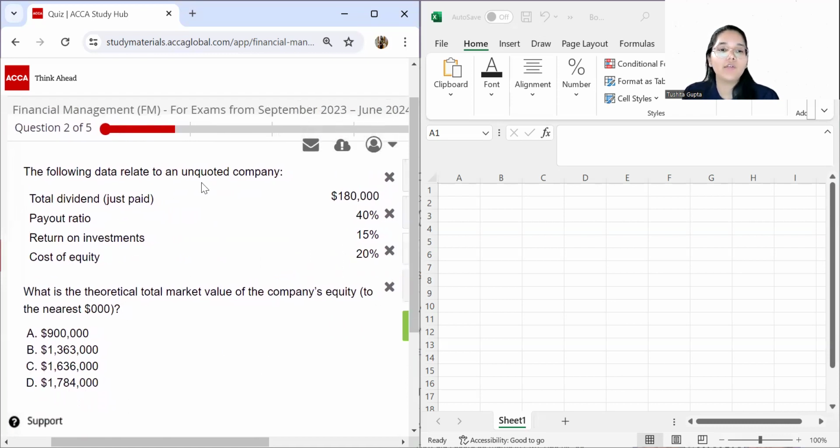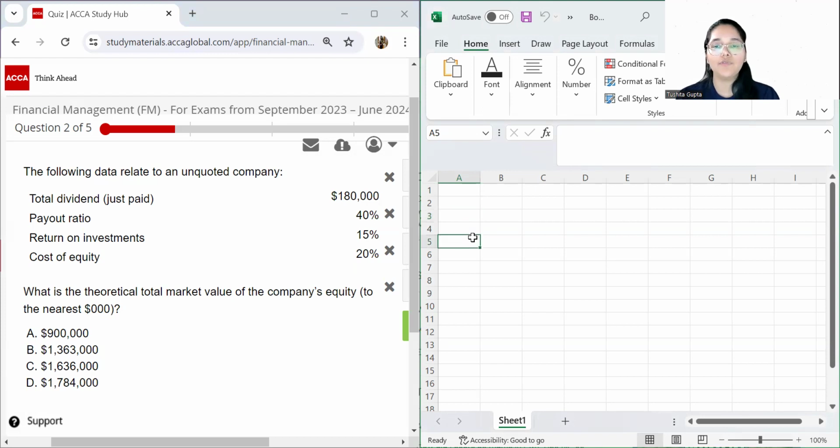The following data relate to an unquoted company. Unquoted basically means a company which is not listed on the stock exchange. The dividend which has just been paid out is $180,000. Payout ratio is 40%. Return on investment is 15%. And the cost of equity is 20%. You have to find the theoretical total market value of the company's equity. According to the information available, we are going to use the Gordon's growth model to calculate the growth rate, and then we will calculate the value of the equity.